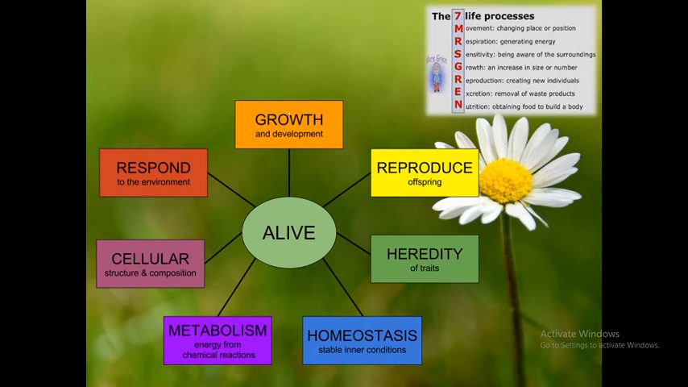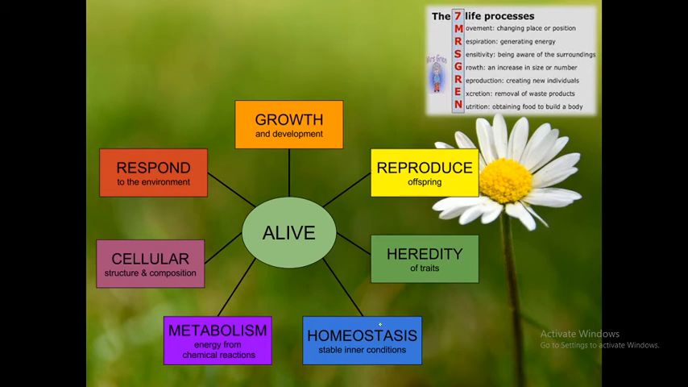Next, coming to reproduction. Reproduction is nothing but to give out a new offspring, to reproduce a new organism. Then the third, which we have discussed, is heredity of traits. That is, we get the characteristics or similarities from our parents, grandparents, or anyone in the family. Those traits are nothing but heredity, and heredity is controlled by a particular thing known as the gene.